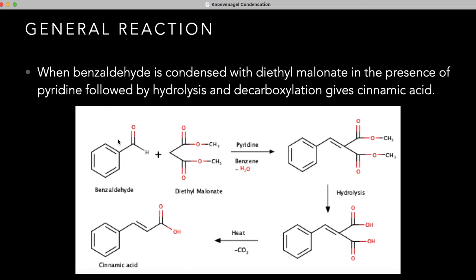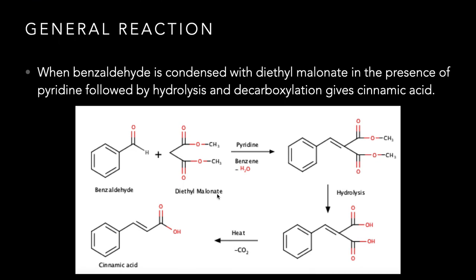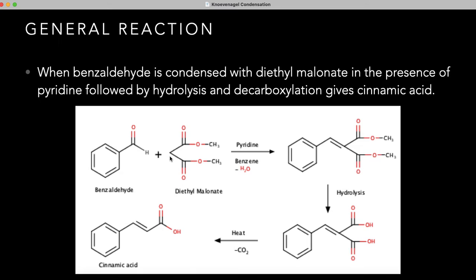Benzaldehyde, that is C6H5 attached to C double bond O H, is an aromatic aldehyde. On treatment with diethyl malonate, which is the active methylene compound, the CH2 group, the methylene group, is attached on both sides by an ester linkage, that is C double bond O OC2H5, and on this side C double bond O OC2H5. The name of this active methylene compound is diethyl malonate.